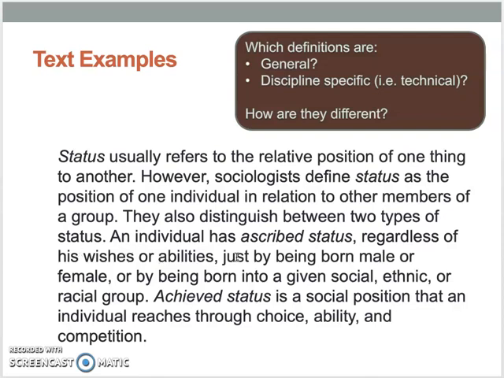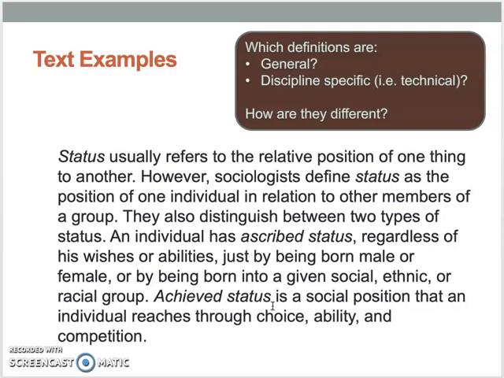An individual has ascribed status, that must be one kind, regardless of his wishes or abilities, just by being born male or female, or by being born into a given social, ethnic, or racial group.